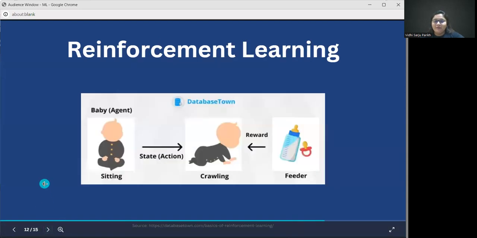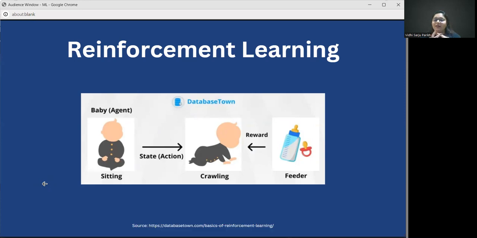Lastly, we have reinforcement learning. Reinforcement learning pretty much works on the principle of punishment and reward. So what happens is there's an agent, there's an environment, and there's some action that the agent does. Let's look at it through the example perspective. So in this case, our baby is our agent. The environment is pretty much an empty room, and the action is going to be crawling. So let's just say the baby starts crawling towards the milk bottle, and as a reward, the